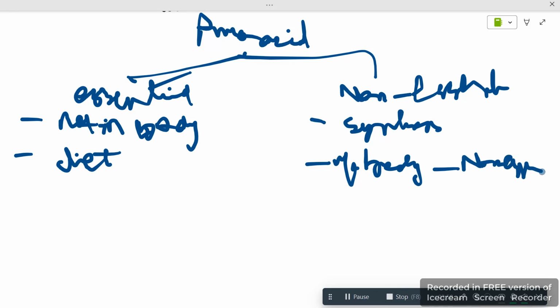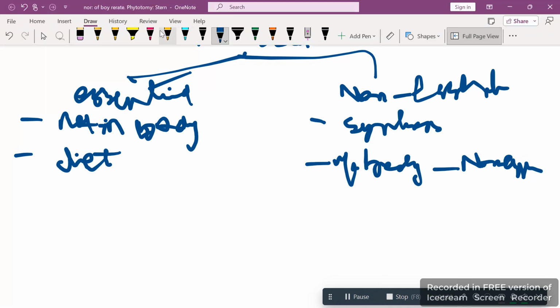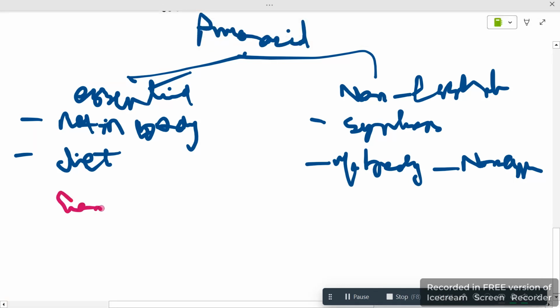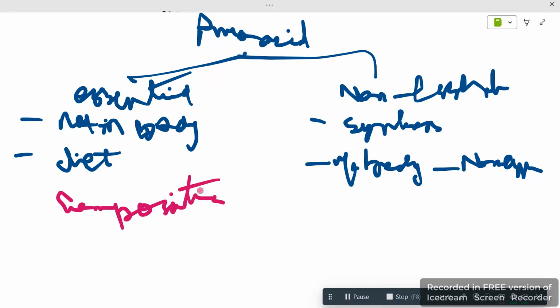Okay, this should be clear. Then we have composition. Composition of protein is simply hydrogen, carbon, oxygen, nitrogen, and in a little quantity, sometimes you will see sulfur as well.